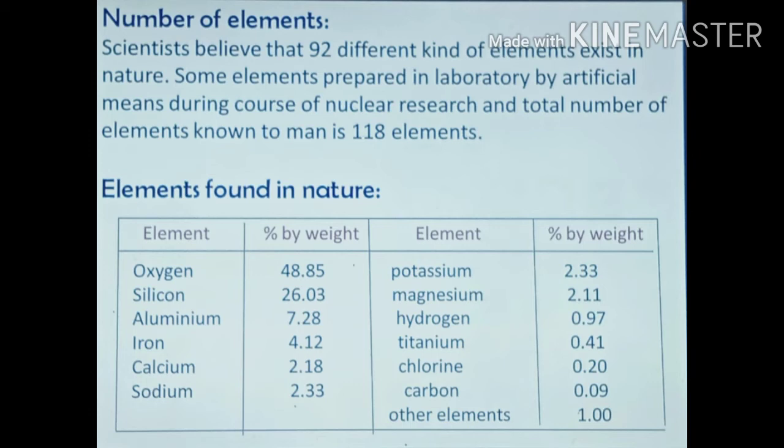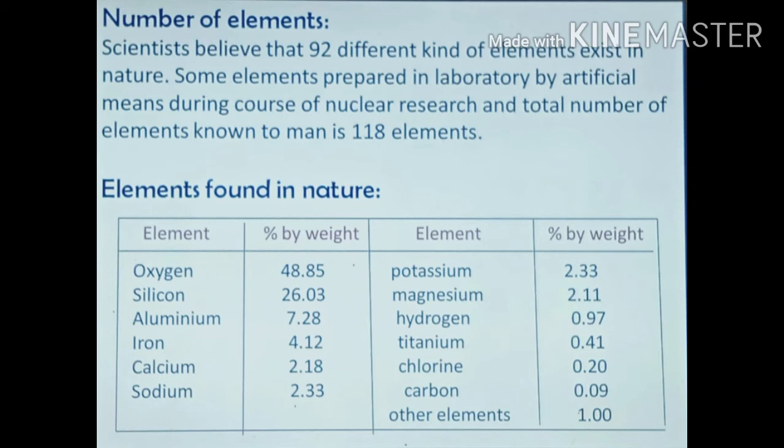Elements found in nature. While a majority of elements occur in nature in combination with each other, some of them like oxygen, nitrogen, copper, gold, and so on also occur in a free state, that is, in an uncombined state. In the Earth's crust, comprising the outer portion of the Earth, oceans, and air, we find that oxygen is present to the maximum extent. Next comes silicon, which is an essential constituent of the rocks. The approximate average percent by weight of the various elements of the Earth's crust is given below.